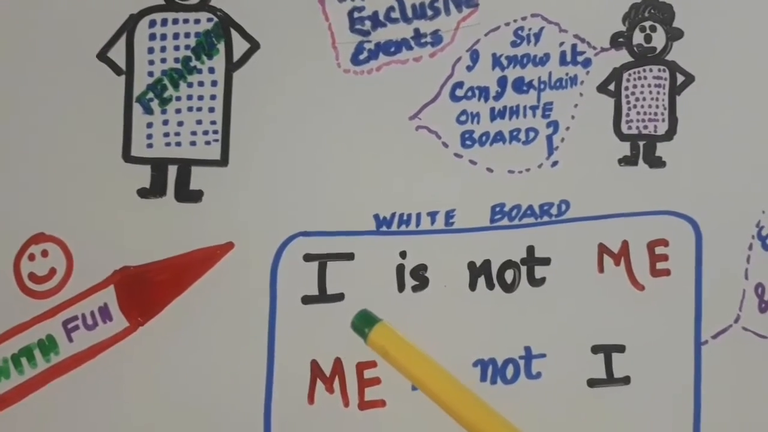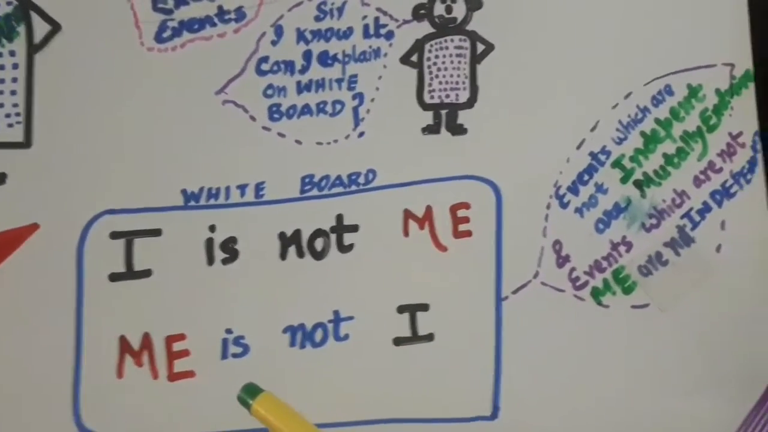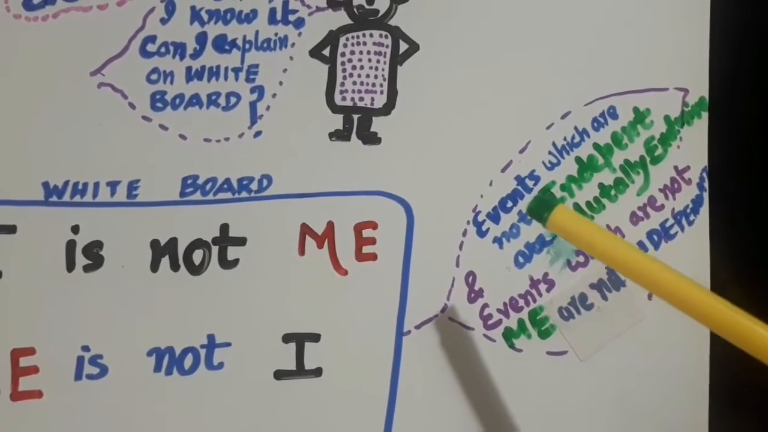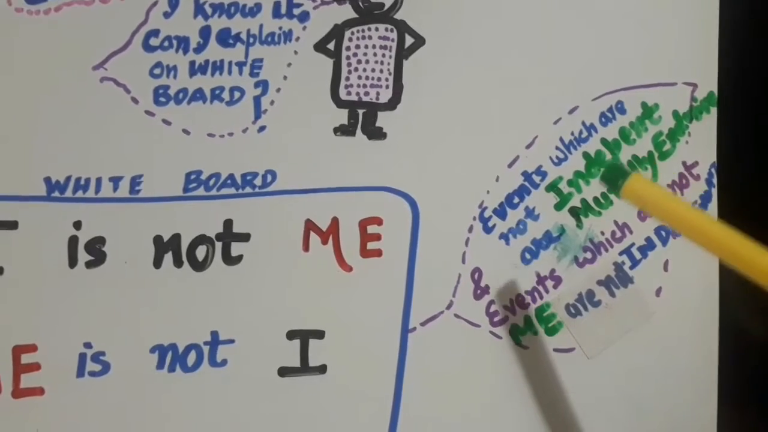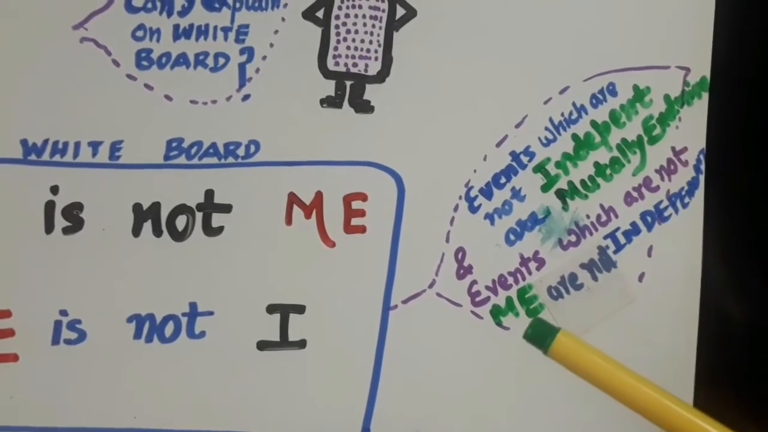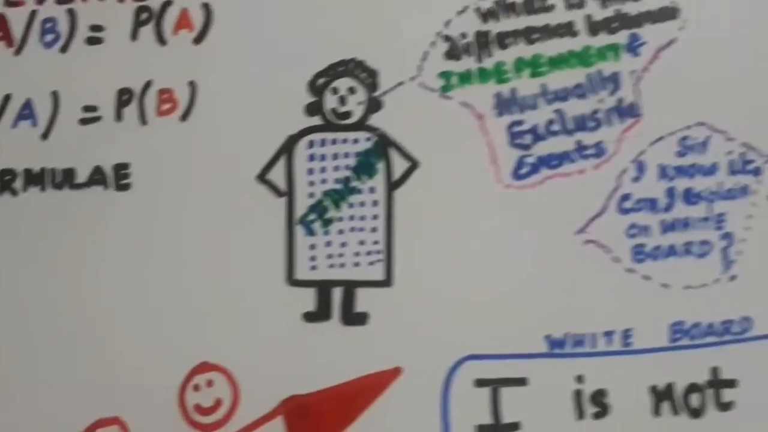Those events which are independent are not mutually exclusive, and those which are mutually exclusive are not independent. Events which are not independent are mutually exclusive, and events which are not mutually exclusive are independent. So here are the formulae.